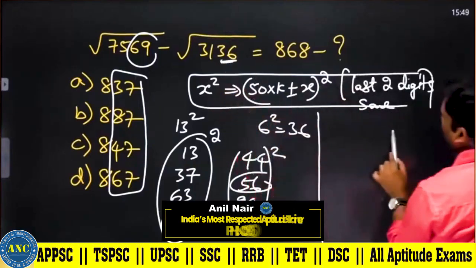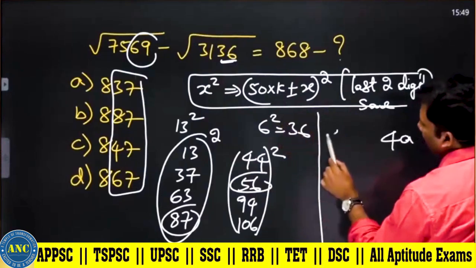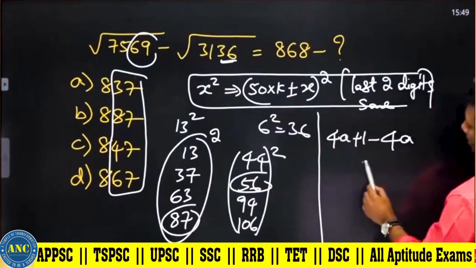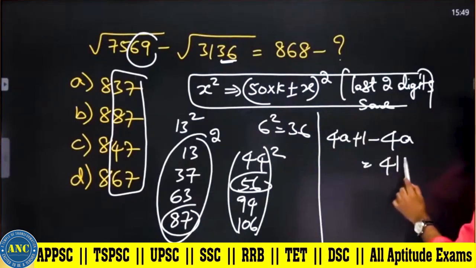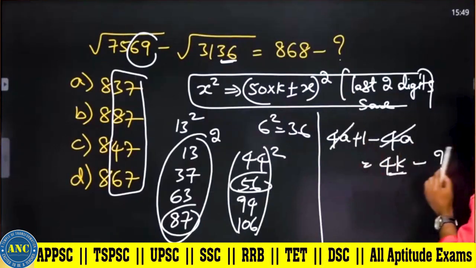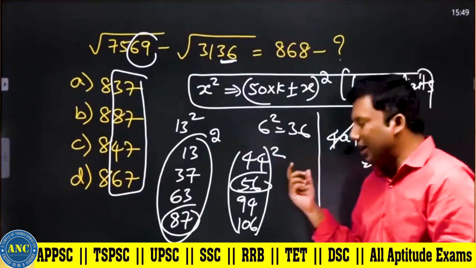36 is divisible by 4, so it is 4a. It is an odd number. An odd number on squaring, I will get 4a plus 1. 868 is 4k minus something, so the answer should be of this form. I hope the idea is clear.